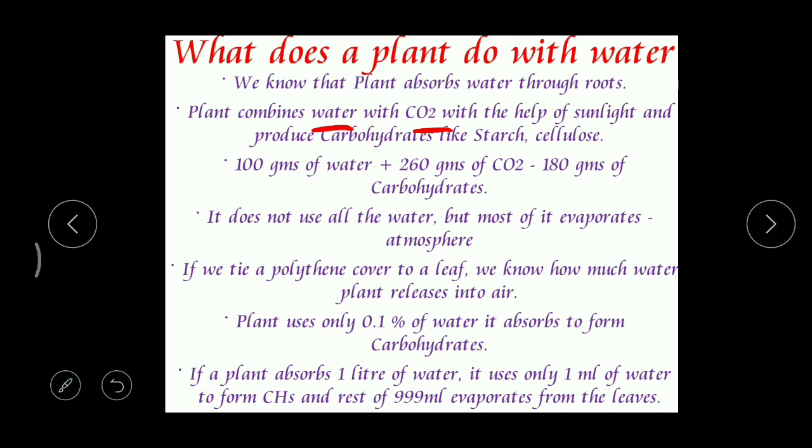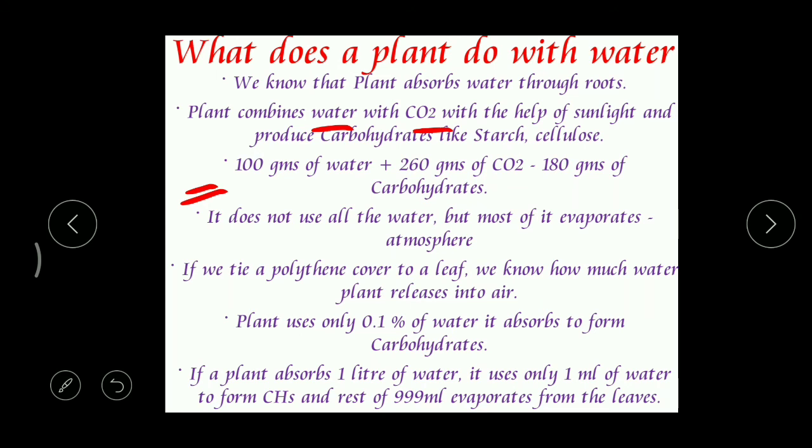Correct. So according to one experiment, 100 grams of water combines with 260 grams of carbon dioxide and produces 180 grams of carbohydrates. So here 100 grams and 260 grams, total how much? 360. Here we are getting how much product? 180, which means half the amount is produced.